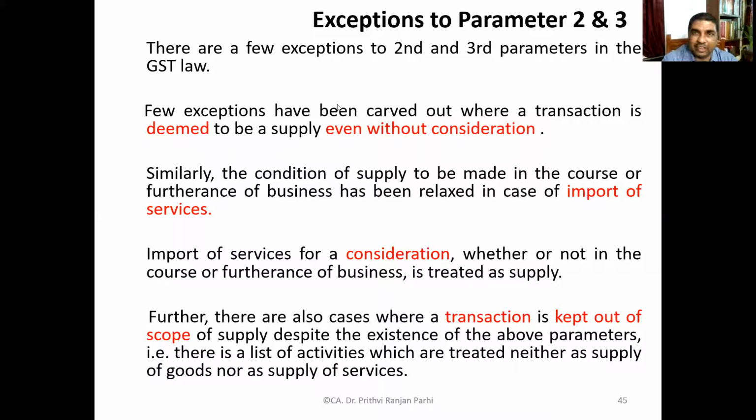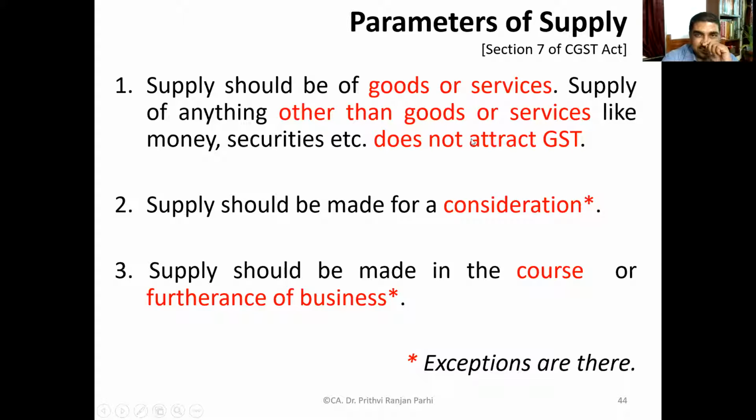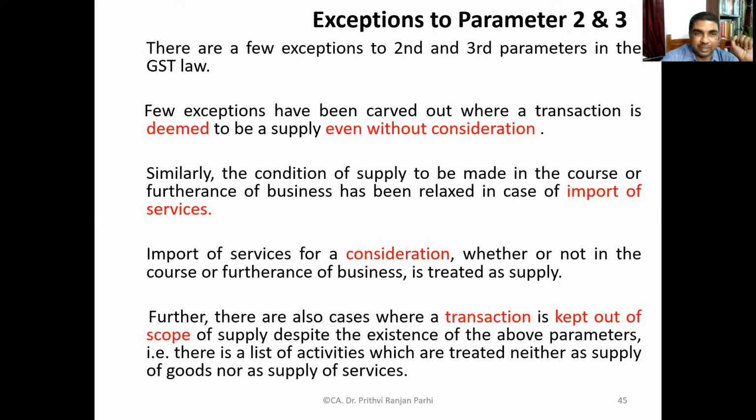Now, there are certain exceptions to parameters 2 and 3. Even if these are the broad parameters, you can see these are essential things. It should be goods or services or both. Second, consideration. Third one is the course or furtherance of business. There are exceptions to parameters 2 and 3. Parameter 2 and 3, if you see, supply can be without consideration. Supply may not be related to business in case of import of services.